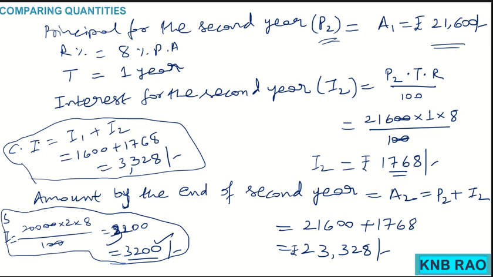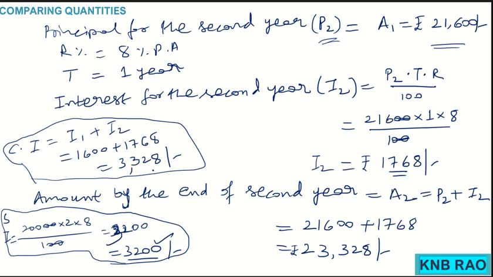That means compound interest is always more than simple interest when the time period is more. If it had been 1 year, they would have been the same, but it is for more than 1 year, so with more than one time of calculation you are getting compound interest being more than simple interest. What is this excess? That extra is 128 rupees, isn't it? So 3,328 and 3,200, that extra is 128.